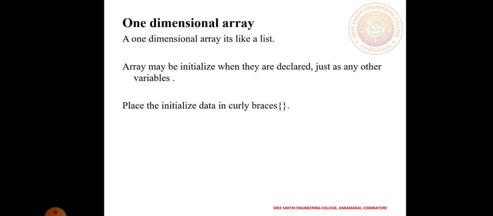In this particular slide it's explained about the one dimensional array. A one dimensional array is like a list. It has only one list, so that is why it is like a list. Then an array is declared just like any other variable. That means a data type, variable name, then the array elements that we store as data items. Then the values are initialized using curly braces. This is called a one dimensional array.